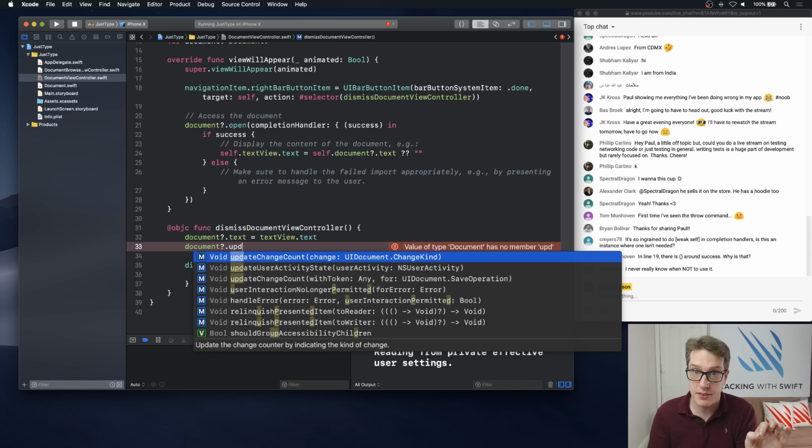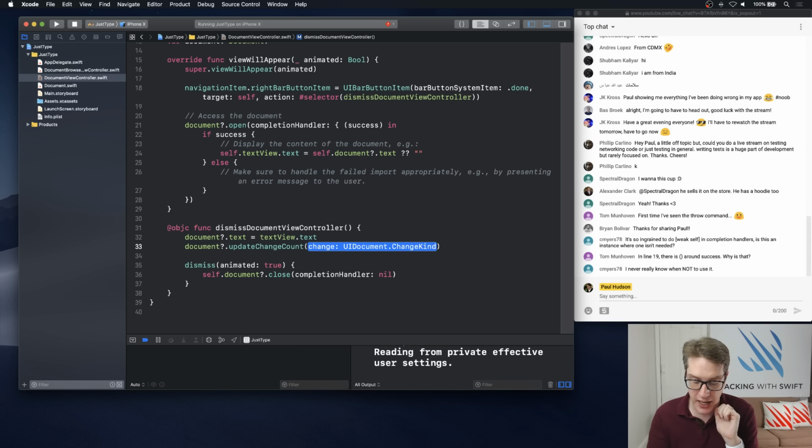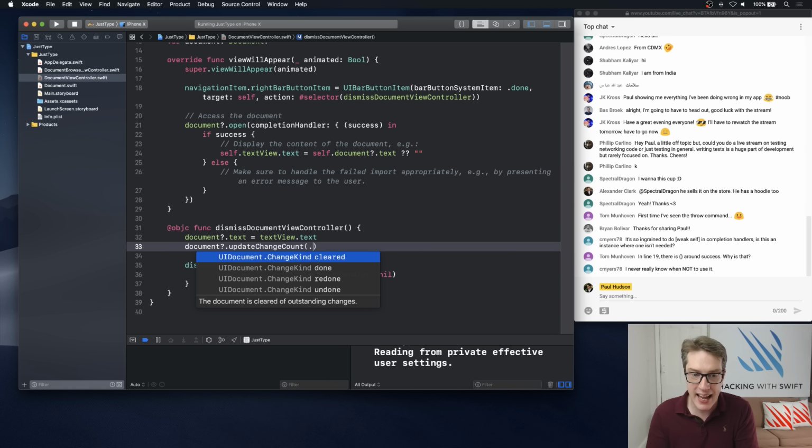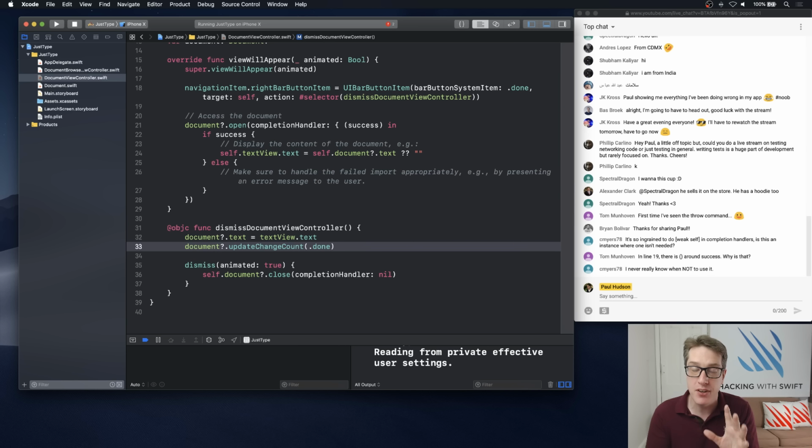Tell iOS this file has changed. There are a few options here between, has it been an undo or redo? Done is a generic, a change has happened, please figure out what to do. And that in theory should cause iOS to say, this file's changed, I'll synchronize the contents to the web and whatever. So that triggers the change to happen inside iOS.